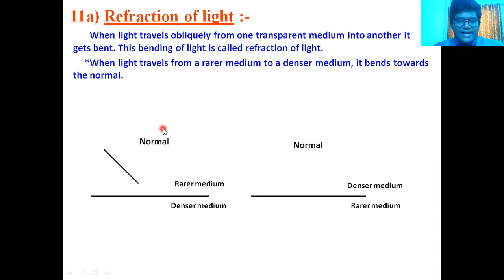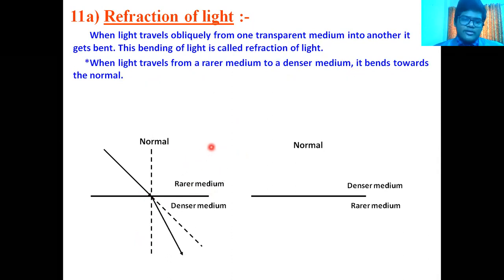See this. This is a light ray coming. It strikes the boundary of two mediums, and this dotted line shows the original direction of light. But it will not go like this. It will bend, and it will bend towards the normal. This is the first case, when light is going from rarer medium to denser medium.